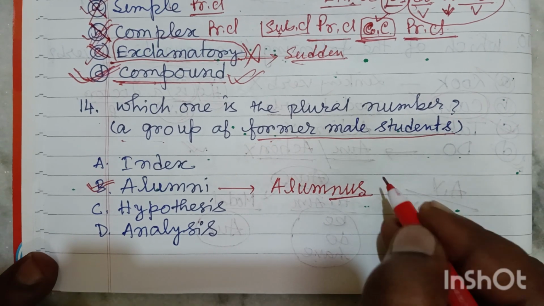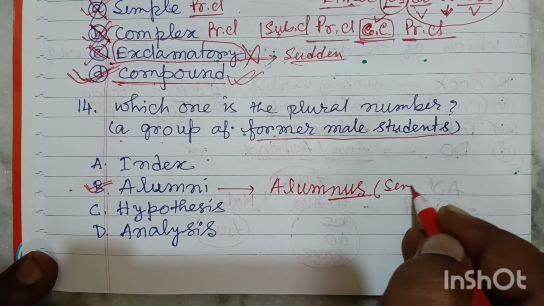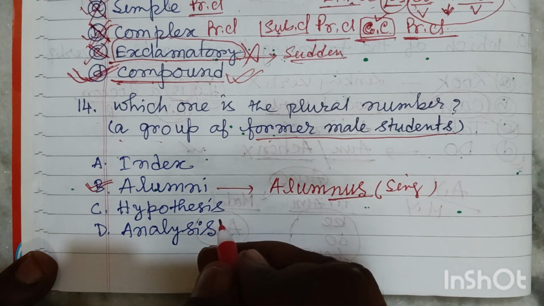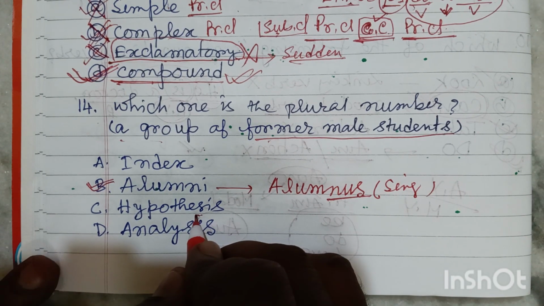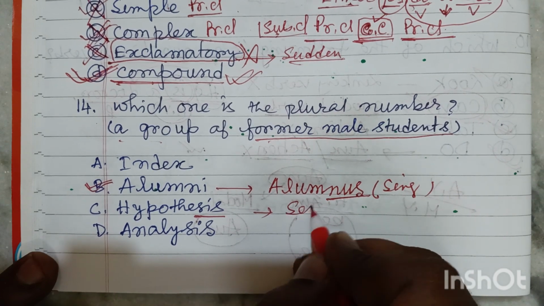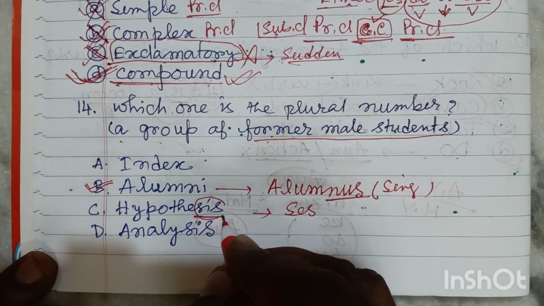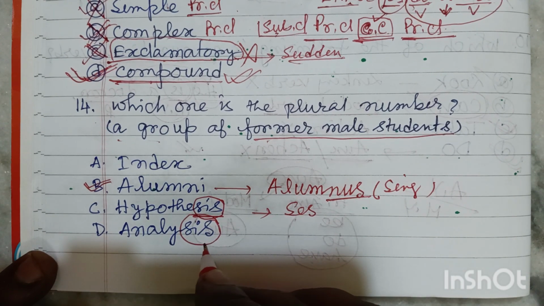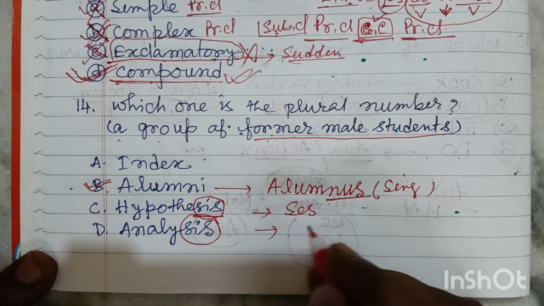Mind it, this is singular and this is plural. Next, hypothesis. Friends, this is singular and the plural is SES. Here actually it will be ACS. The same thing here also. SIS, this is singular and the plural is ACS.